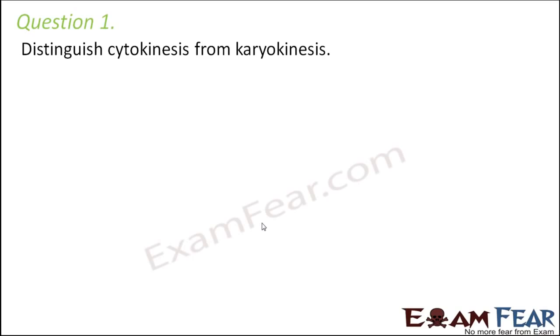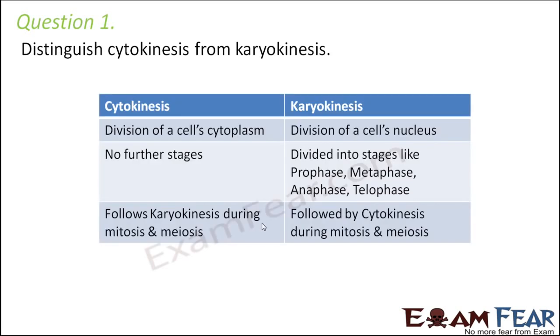So as I have mentioned before also, cyto is cytoplasm and karyo is nucleus and kinesis means movement. So separation of cytoplasm is cytokinesis and separation of nucleus is karyokinesis. So let us quickly look at the difference. Cytokinesis is a division of cell's cytoplasm. Karyokinesis is division of a cell's nucleus. In cytokinesis, we do not have further stages. It is just one simple step. But karyokinesis is a complex process and that is why it is divided into so many steps like prophase, metaphase, anaphase, telophase.